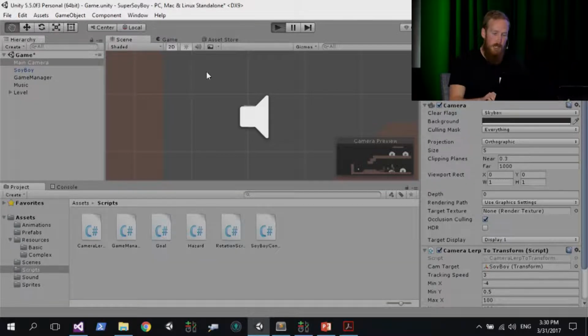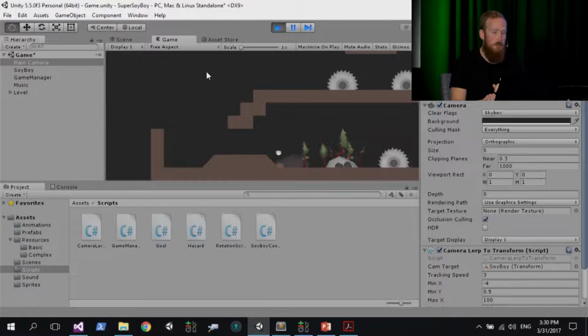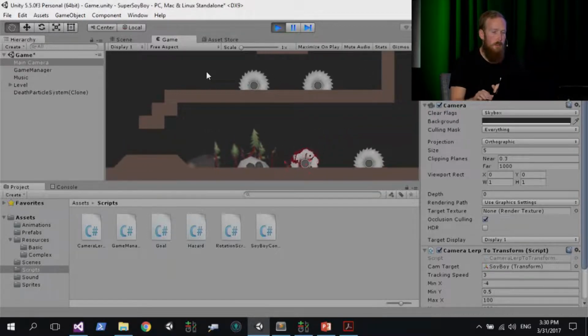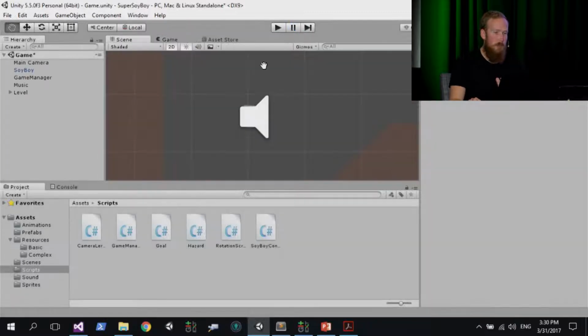So if you run the game again and run to the side, you should see that the camera will now start following your character around. So that's much better. So let's stop the game and save your scene. That's Command S, for me it's Control S. And that's basically it. You guys are now at the end of Demo 1.